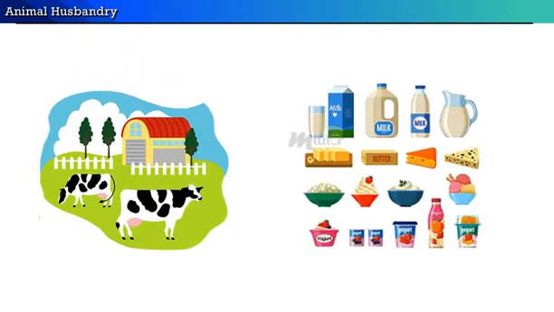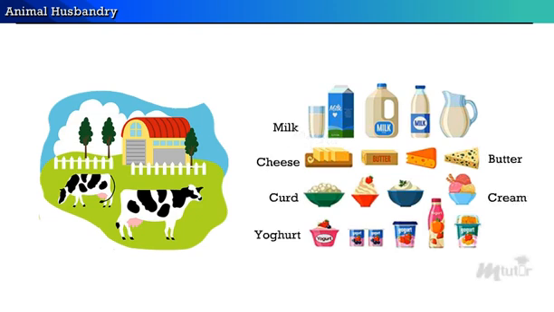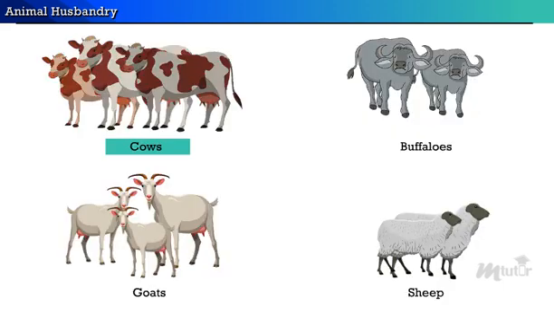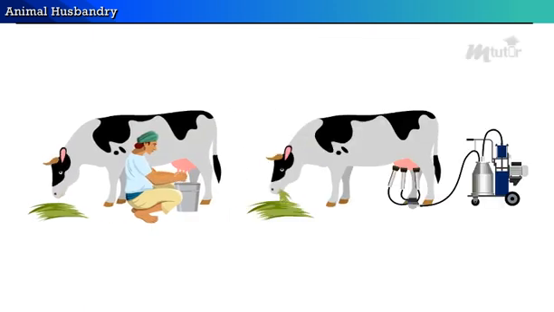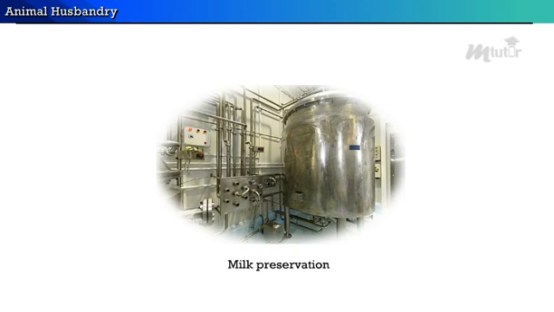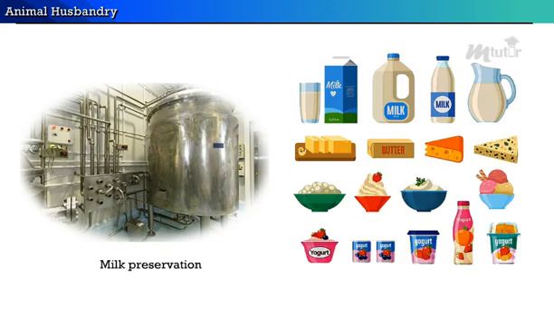Dairy farming involves methods for obtaining dairy products, such as milk, cheese, curd, butter, yogurt, cream, etc., involving animals such as cows, buffaloes, goats, sheep, etc. The animals are milked, either by hand or using machines. The milk is then preserved and converted into dairy products for commercial purposes.